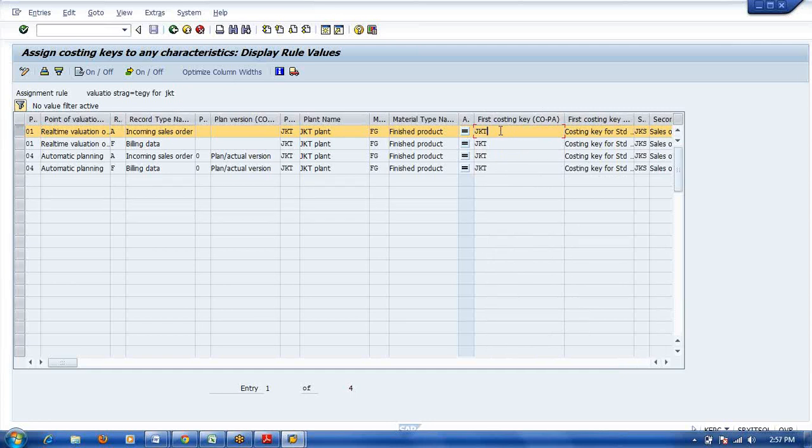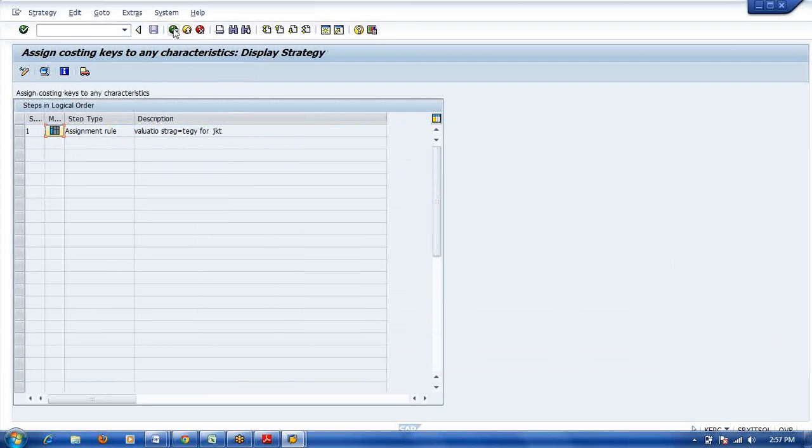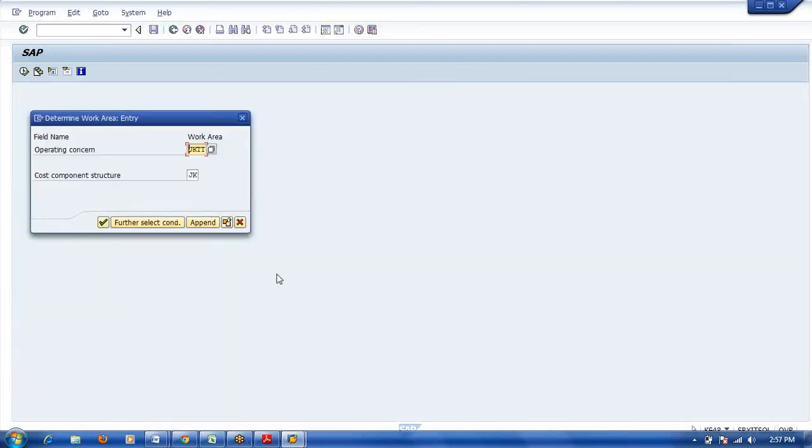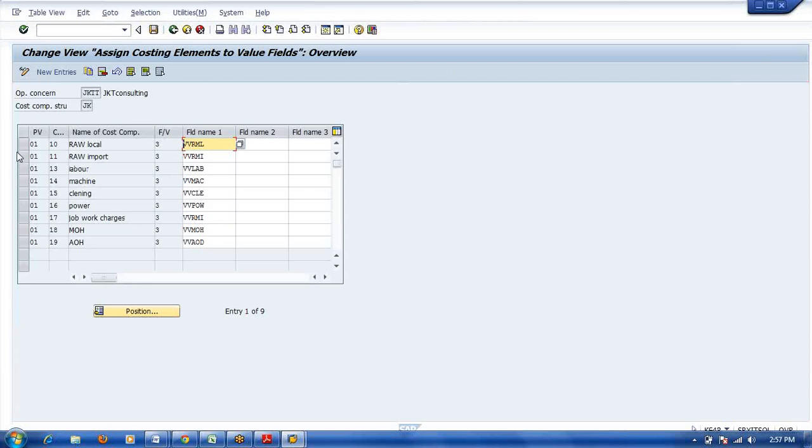There is no direct link between costing key and valuation strategy. This is the link. Later, value fields we assign not by costing key but directly by point of valuation and record type. Here you can see there is no valuation strategy and no costing key. Value fields are assigned to each cost component, point of valuation wise.